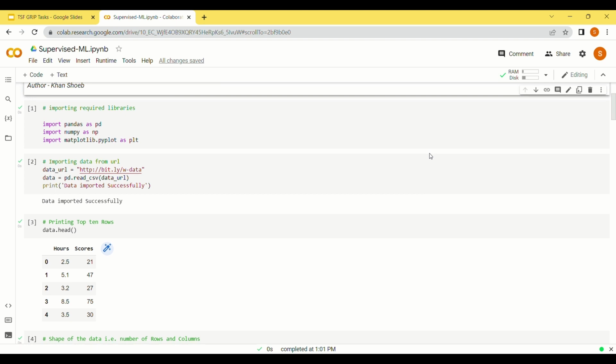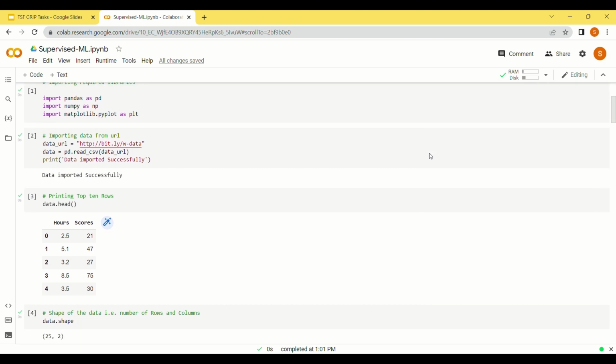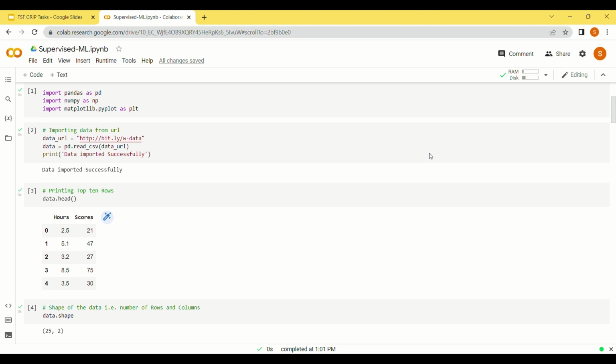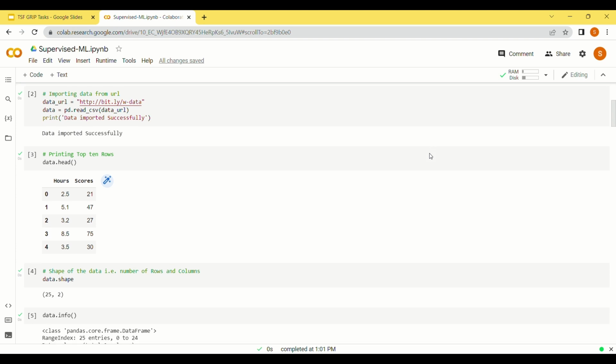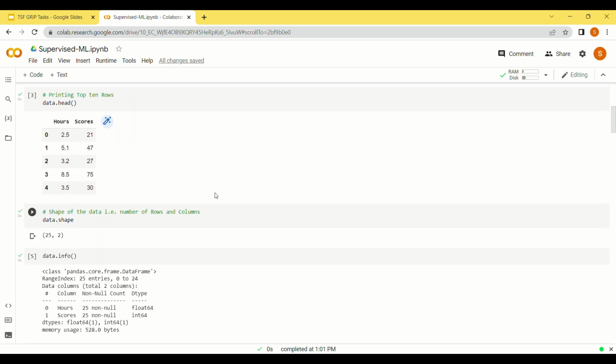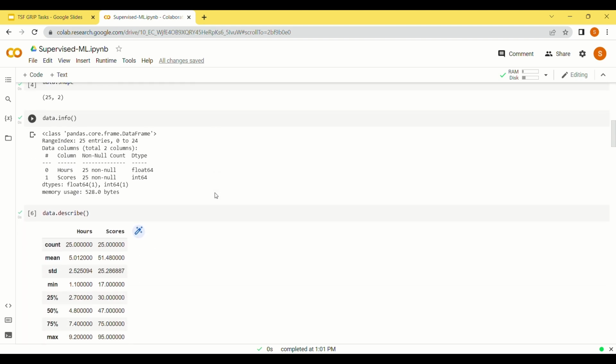For this task, we have to import the required libraries like pandas, numpy, and matplotlib. Now we have to import the data which is provided by the Sparks Foundation, and we read the data. To see the top 5 rows of the data, we will use the head function. Data.shape gives the number of rows and columns present in our data set. We can also get more information about the data by using the info and describe functions.